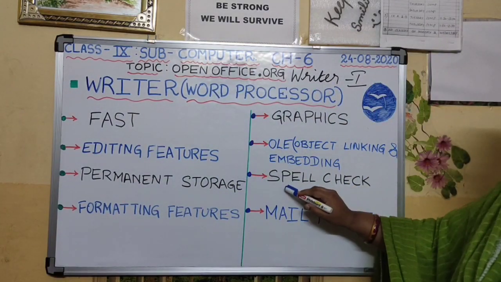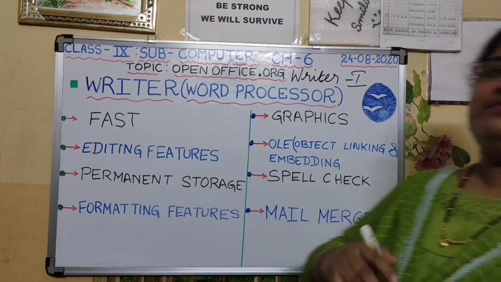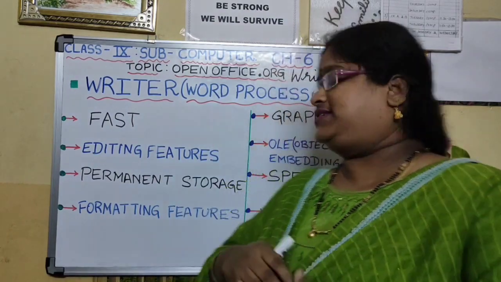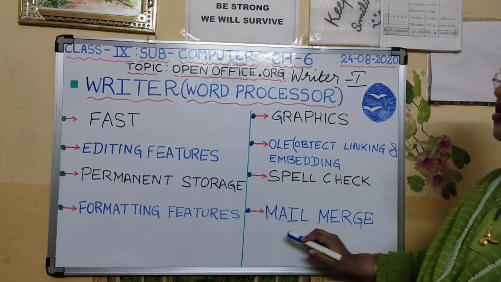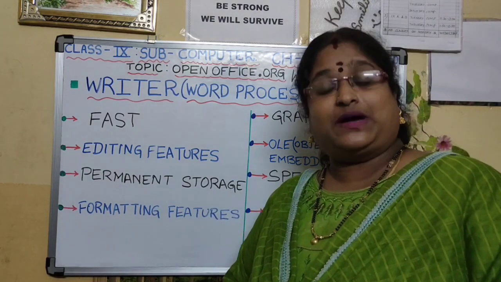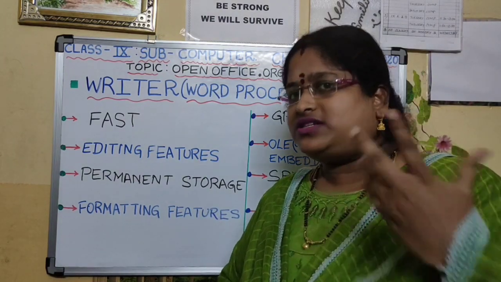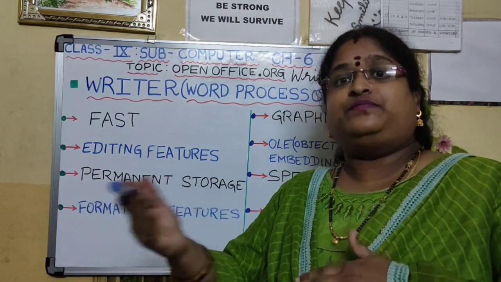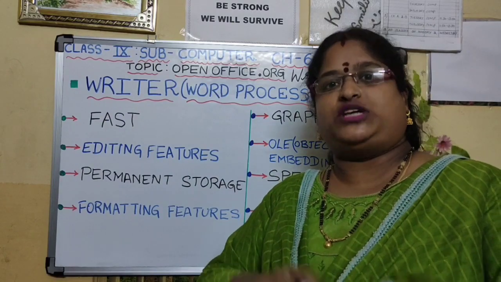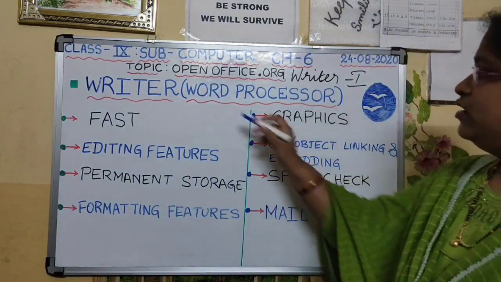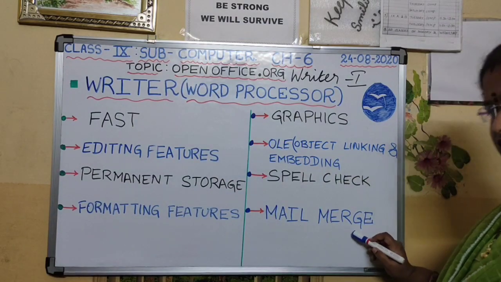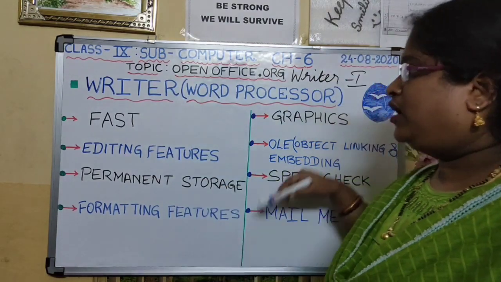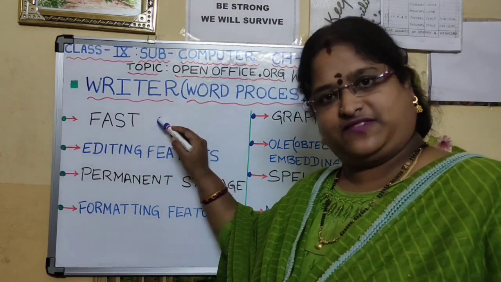Spell check. Even Writer supports spell check features. It will check the misspelled words and also provide suggestions. Mail merge. Children, in Microsoft Office Word, you have learnt about mail merge, isn't it? So what is the use of mail merge? You can send the same invitation to many people at the same time. The only thing is you have to change the name and address. So even OpenOffice Writer supports mail merge. These are the features of Writer. I hope you all have understood about Writer and its features.